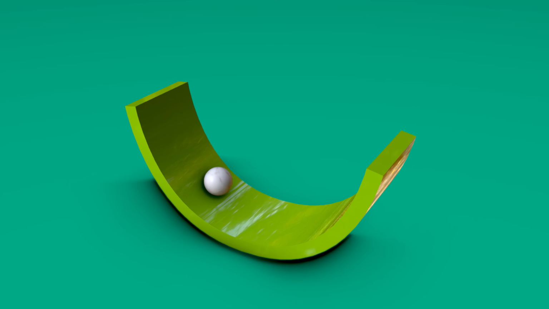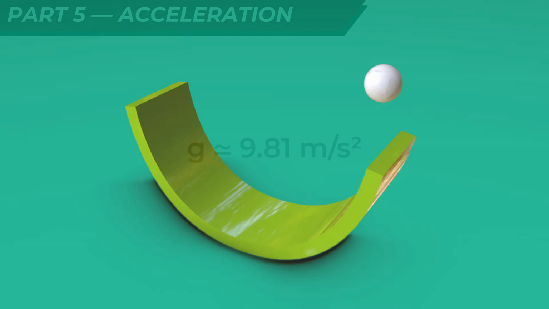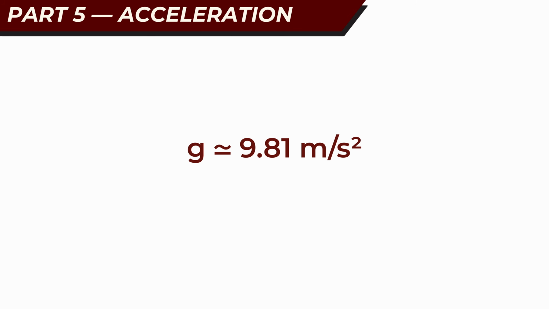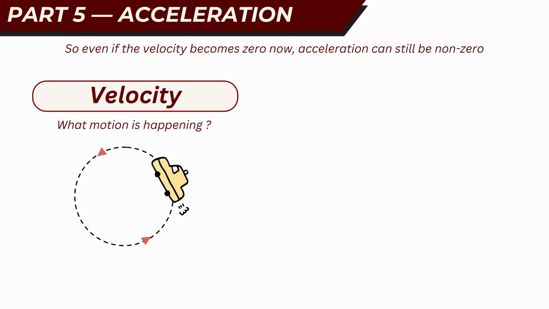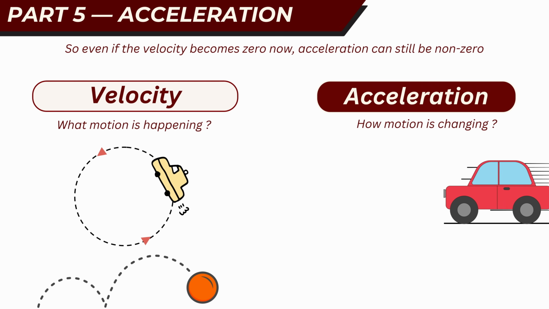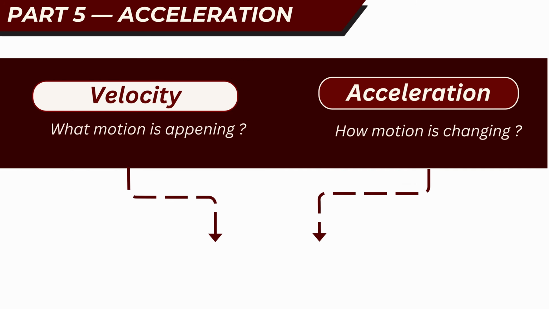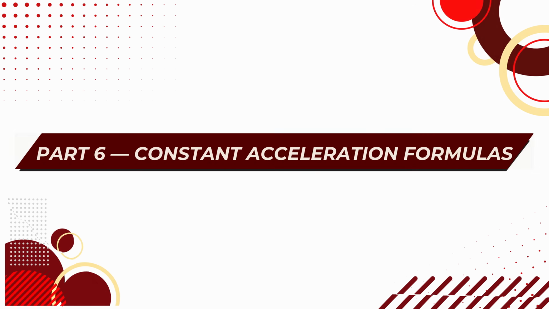Gravity is still acting on the ball the entire time, so the acceleration remains directed downward near Earth's surface. g is approximately 9.8 meters per second squared, so even if the velocity becomes 0 now, acceleration can still be non-zero. The velocity tells you what motion is happening. Acceleration tells you how motion is changing. These are different things.